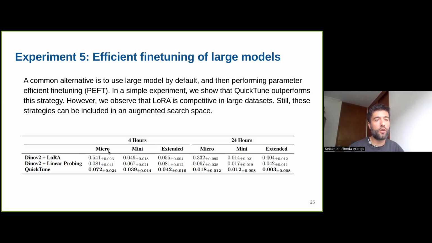But interestingly, for LoRA, we can see that for large datasets, the performance gap starts to close compared to small datasets, where probably there is some overfitting happening, I hypothesize.